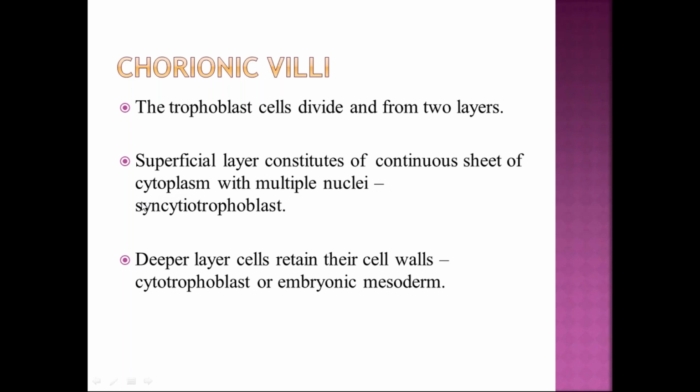Syncytio means only one cytoplasm with multiple nuclei and no cell membranes. And the second, deeper layer is a single layer of cells which retain their cell walls, and it constitutes the cytotrophoblast. Don't confuse between syncytiotrophoblast and cytotrophoblast.